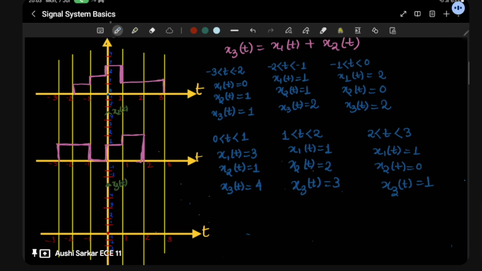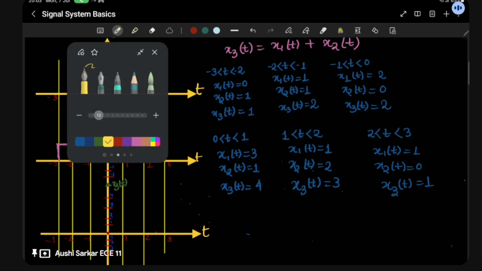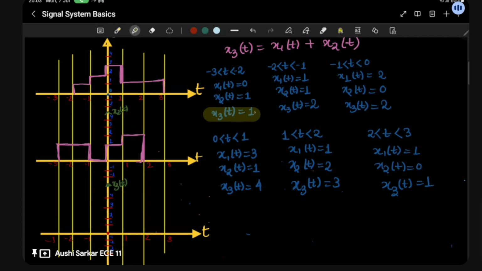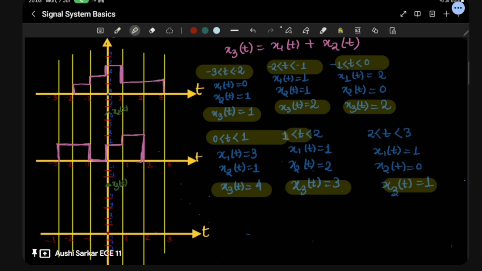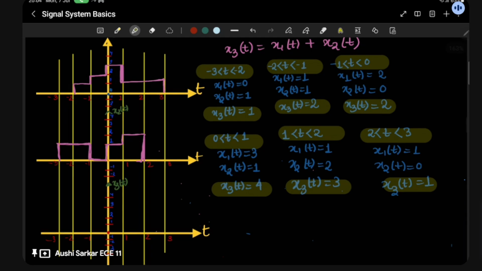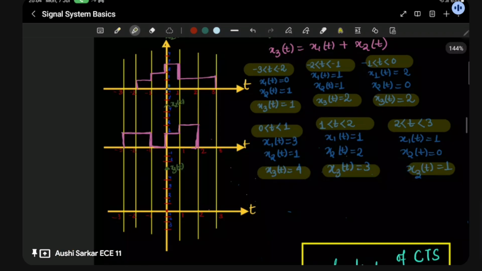And in this way, you can see the plottings, right? Here you can see x3(t) in different time intervals. In this way, you can plot the whole thing. This is the way you can plot. So for plotting, how will you plot then? It's very easy, I think, to plot anything now. Let me get into plotting.